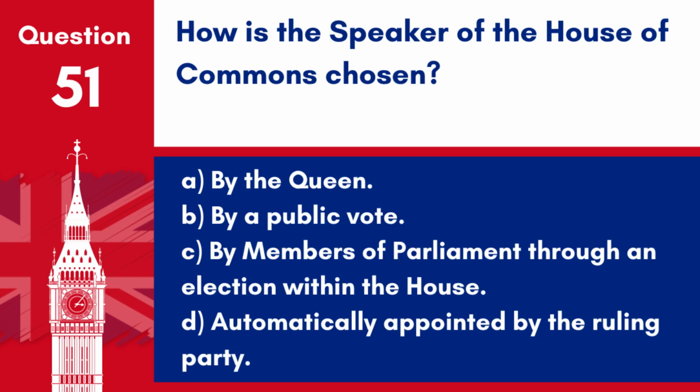Question 51. How is the Speaker of the House of Commons chosen? A. By the Queen. B. By a public vote. C. By members of Parliament through an election within the House. D. Automatically appointed by the ruling party. Answer: C. By members of Parliament through an election within the House. The Speaker is an MP who is elected by other members of Parliament to preside over the House's debates.